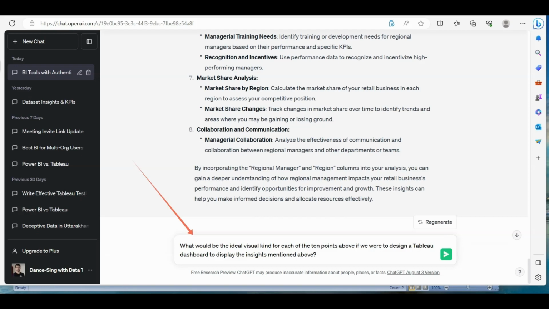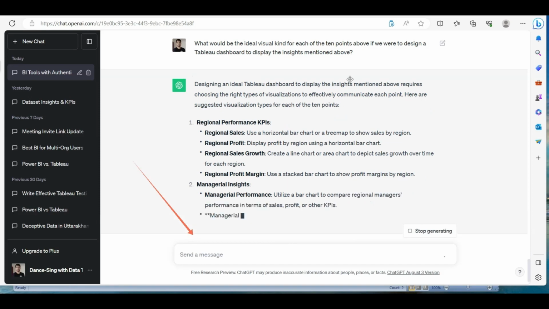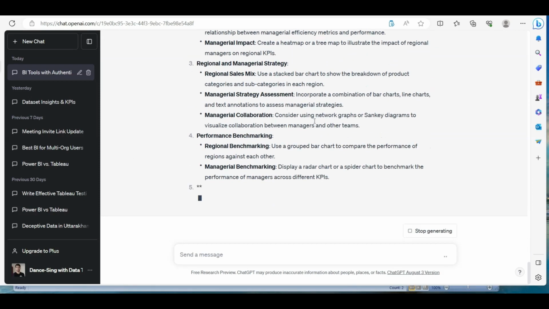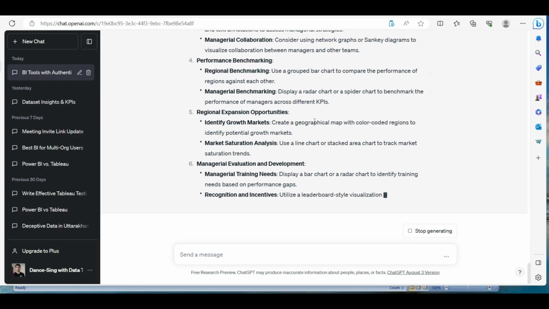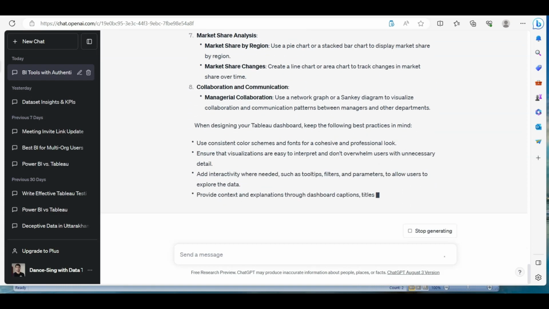Now can we get the idea of using different types of visuals? Where to use bar chart, where to use donut chart, where to use gauge chart, and so forth. Can this information be derived from ChatGPT? So let's see what would be the ideal visual for each of the 10 points over there. It's interesting, and I go. Okay, some interesting stuff over there. Oh, radar chart as well. Some interesting stuff over there.